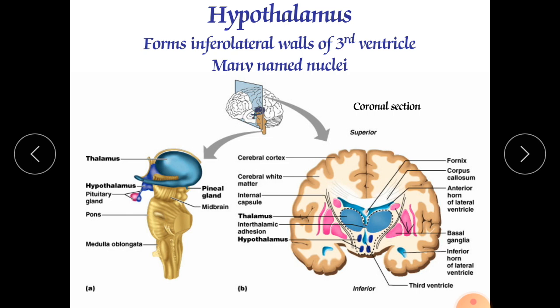Now if you see the functions of hypothalamus, it has wide functions as it is responsible for formation of various hormones. So connected with the hormones, it has several functions. In that, first function is it controls the ANS. It is controlling the autonomic nervous system. The hypothalamus controls and integrates activities of the autonomic nervous system, which regulate the contraction of smooth muscles like trachea or gut and also vascular smooth muscles and cardiac muscles, and the secretions of many glands.